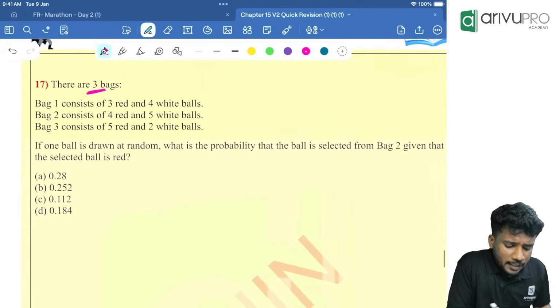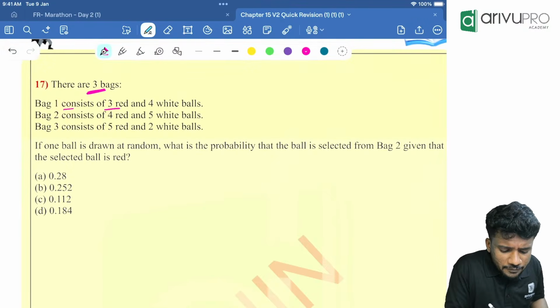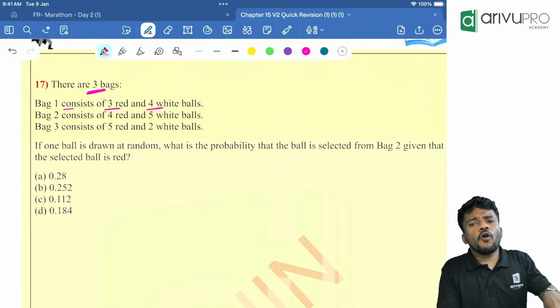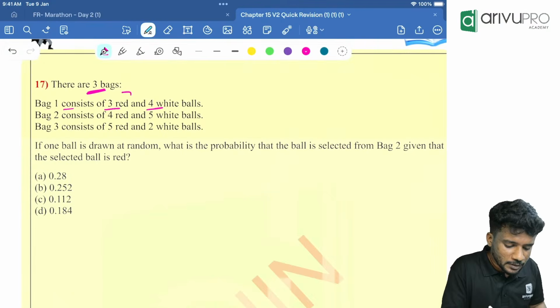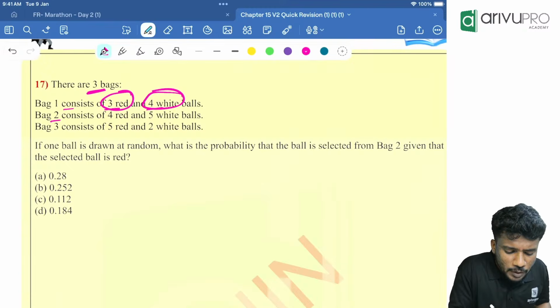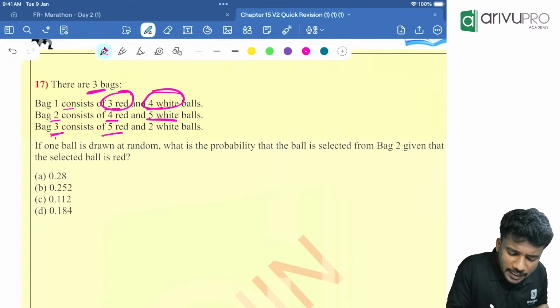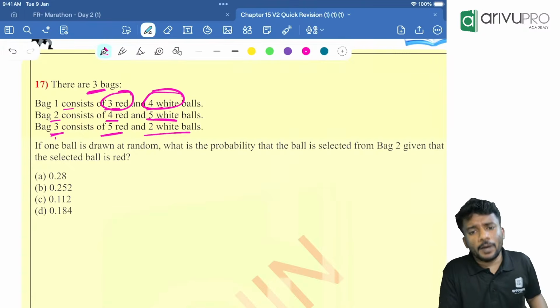There are 3 bags in total. Bag 1 consists of 3 red and 4 white balls. So how many red balls are there? 3 red and 4 white balls. Then bag 2 contains 4 red and 5 white balls. Bag 3 contains 5 red and 2 white balls.